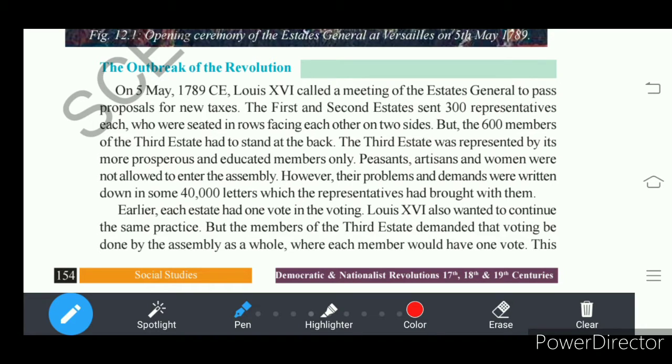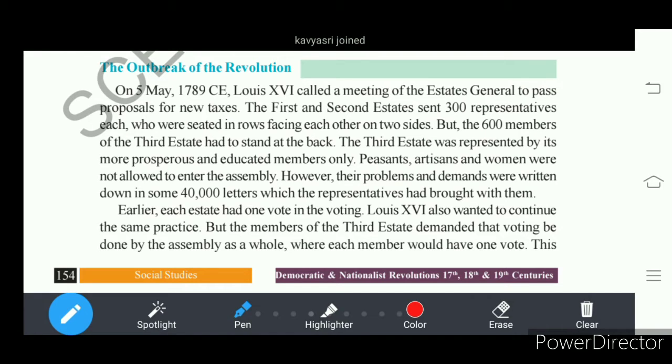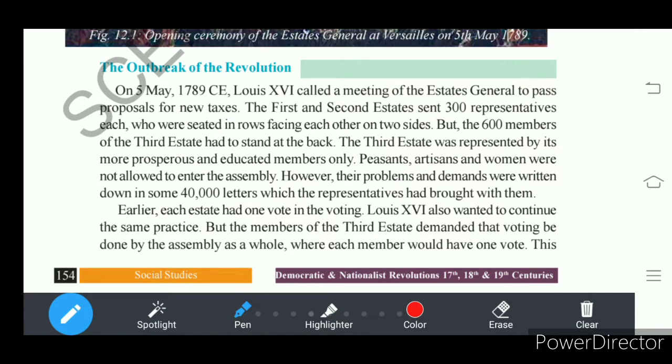And here there is a process in the Estates General while passing an act. Let us look into that process, how an act was passed in the Estates General. Understand?